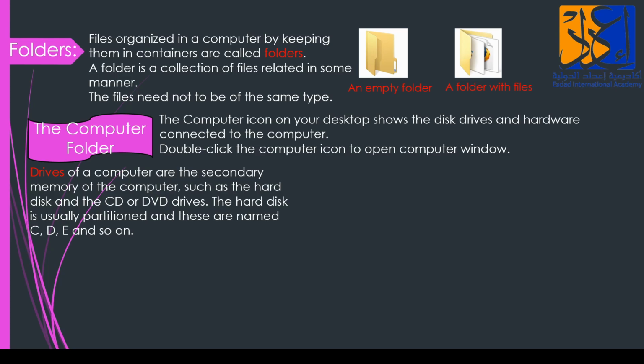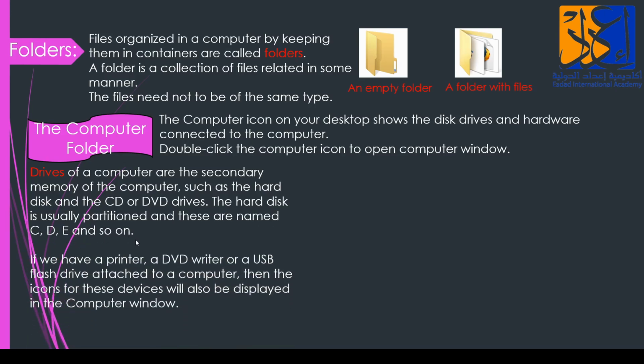You know that there are two memories of a computer, primary and secondary. Primary means the built-in hard disk we have whenever we buy a computer, and secondary memory is the CD drive and so on. The hard disk is usually partitioned and these are named C, D, E and so on.